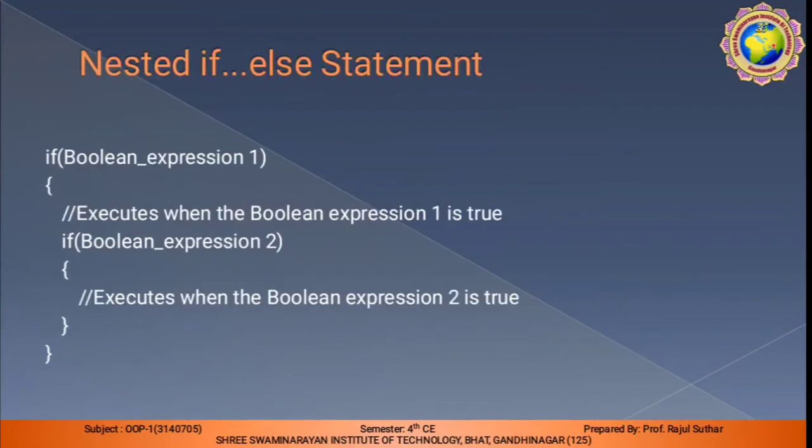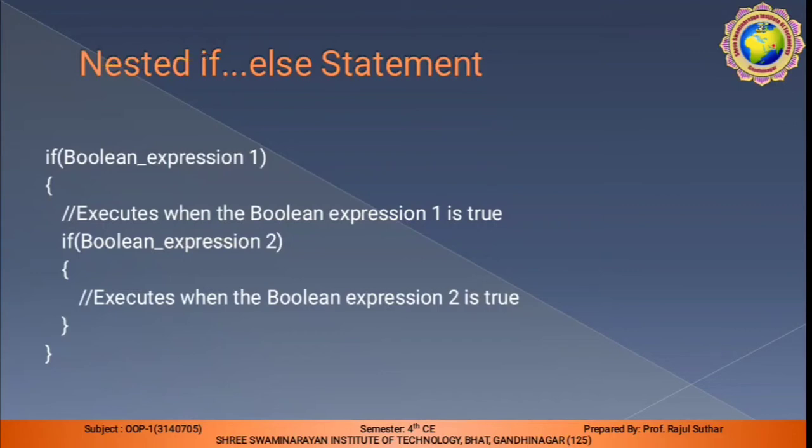One more: nested if means an if inside another if. For that type of expression, this is the syntax of nested if, with the condition in the bracket. We write here the true part, which executes when Boolean expression 1 is true, and in the second portion it covers one if statement inside, so it is called nested: one if statement inside another if statement.